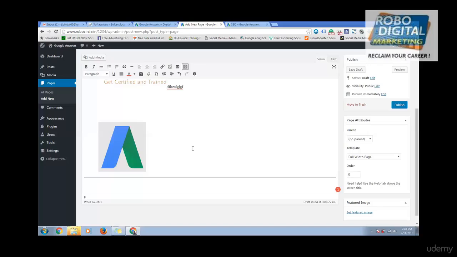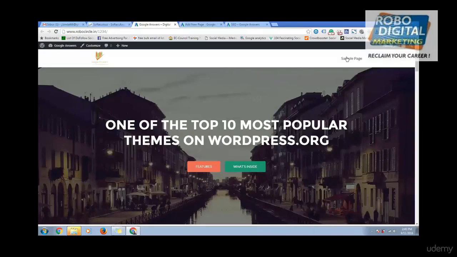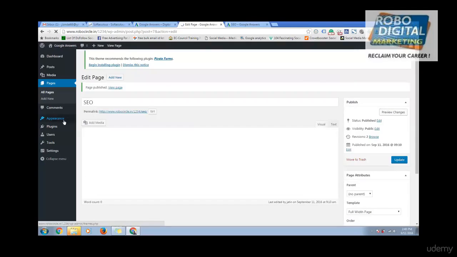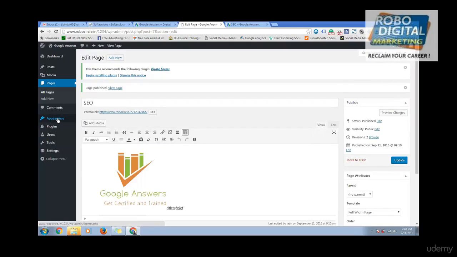Okay, till now we have talked about the appearance of the website. One thing left out in the appearance of your website is the menu bar. If you go on your website, you have a sample page over here. So how to add things into your menu? How can you add more and more pages into the menu? For that, again, you have to go into Appearance and then Menus.